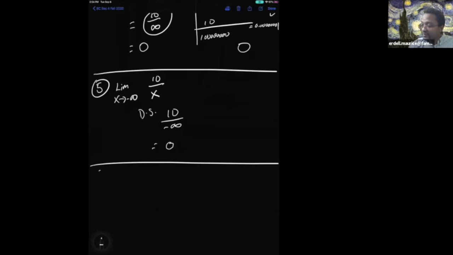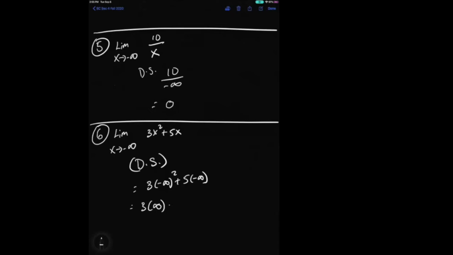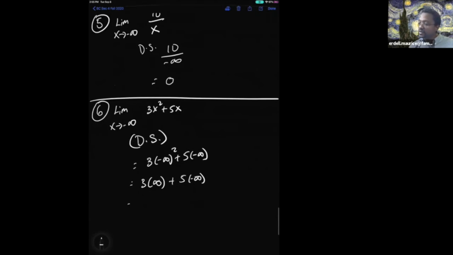That takes us to the most important example of the day. Example number 6. If I take the limit as x approaches negative infinity of 3x squared plus 5x, I try out my direct substitution. 3 times negative infinity squared plus 5 times negative infinity. We've done both of these already before. Negative infinity squared is infinity. 3 times infinity is infinity. 5 times negative infinity is negative infinity right here.